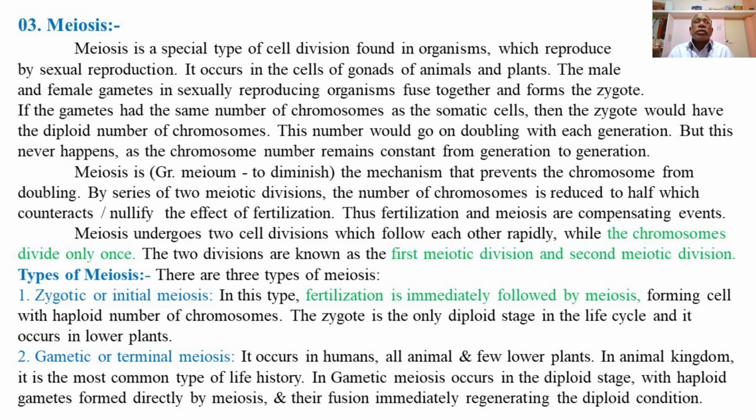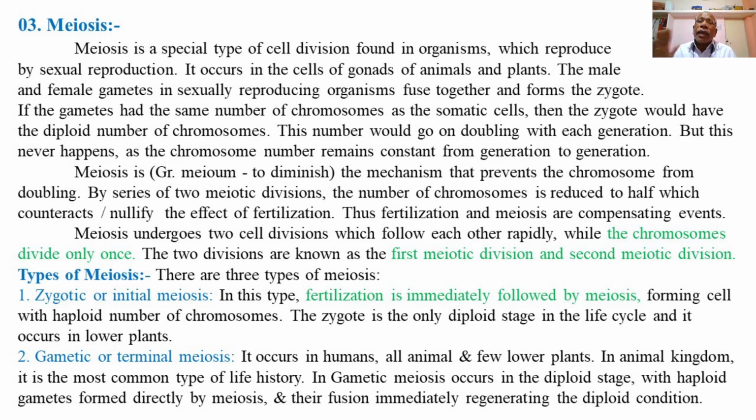So meiosis is the process of cell division, and it is a type of reduction division during which the diploid chromosome number of the gamete mother cells, may be spermatogonium or oogonium, having diploid chromosome number, is reduced to half, that is haploid number, in the sperms or the eggs, that is the male or female gametes.